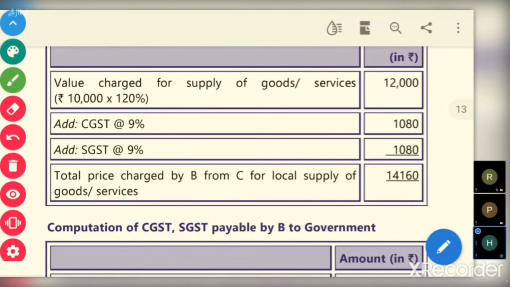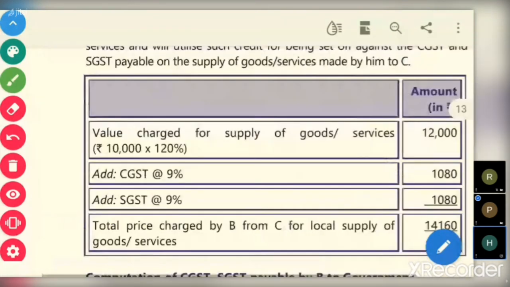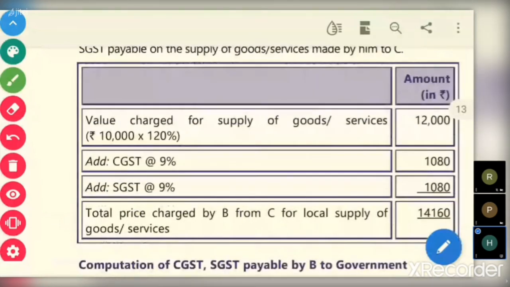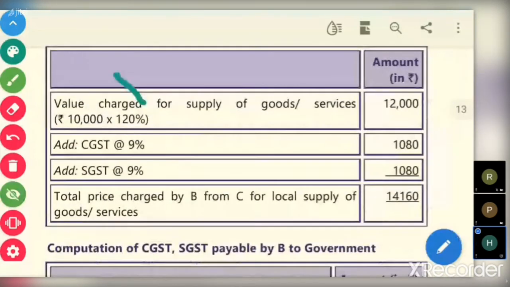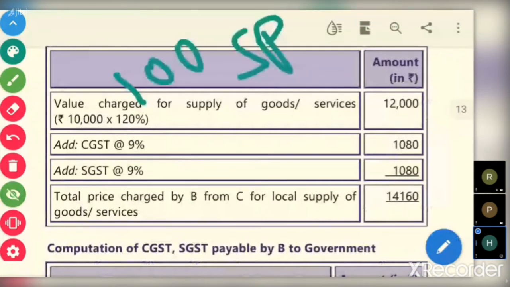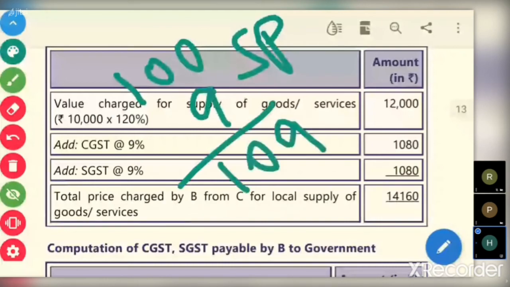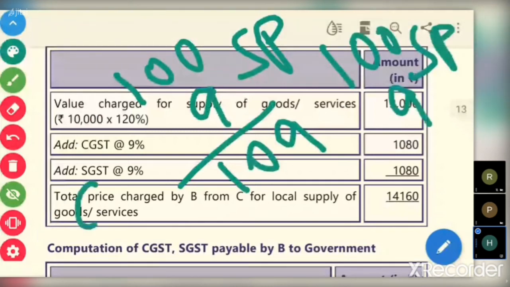So total here it is 9% and 9%. That is, we will calculate 118%. Suppose 100 rupees is the sale price. Now 9% thereon, that means the total value will become 109. Similarly, 100 rupees is the sale price, 9% one is CGST, another is SGST.